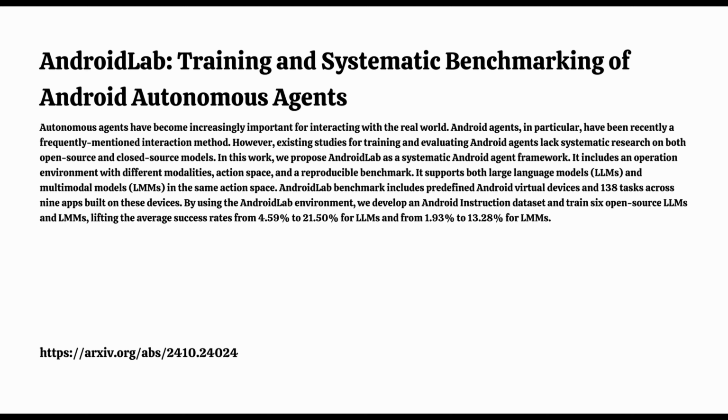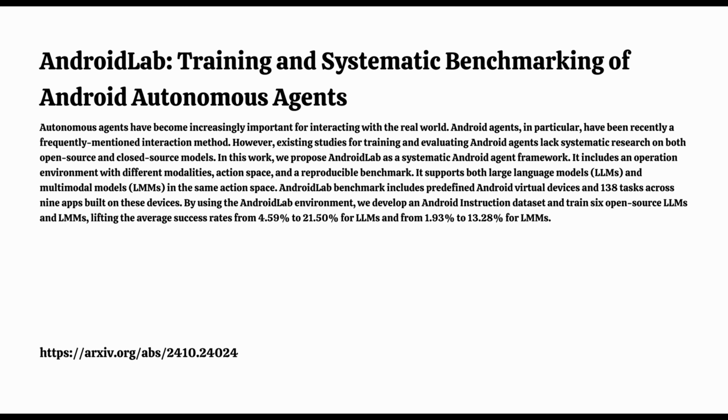Now, the paper talks about something called operation modes. This is how the AI agents interact with those phones, right? Exactly. And they mentioned two main modes, one for text-based AI and another one for AI that can work with both text and images. Can you tell us more about those? Yeah, it's a really smart way to test different types of AI. The first mode is all about language. The AI gets a textual representation of what's on the screen, and it has to figure out what to do based on that. So it's basically reading the screen. Yeah, kind of like we would, but in a format that it can understand. This is perfect for AI that excels at understanding language, like those chatbots you see popping up everywhere.